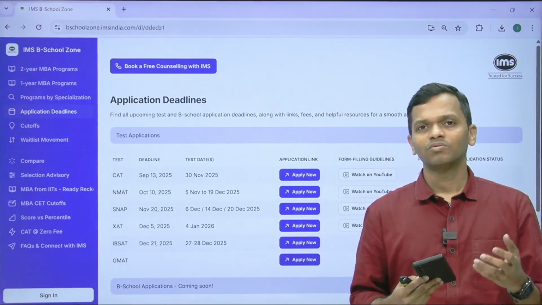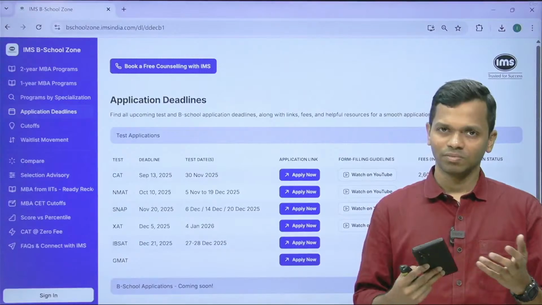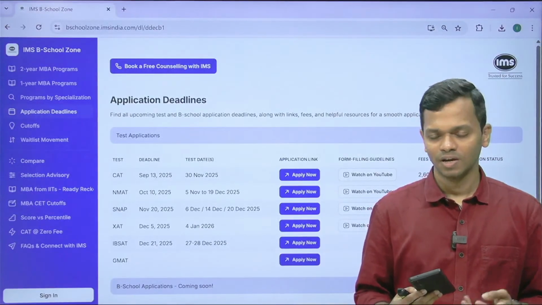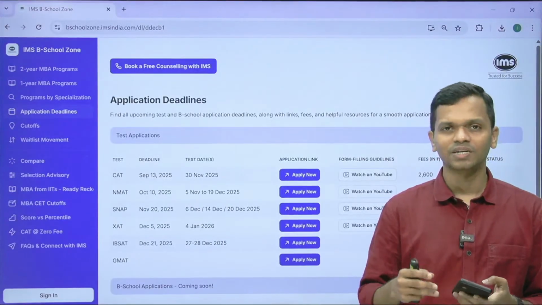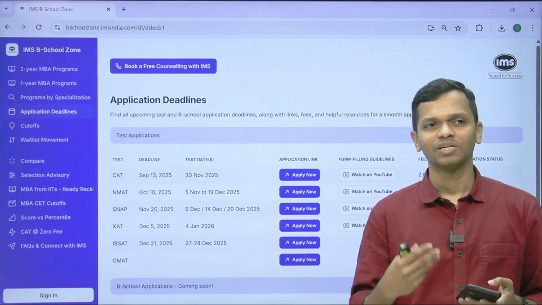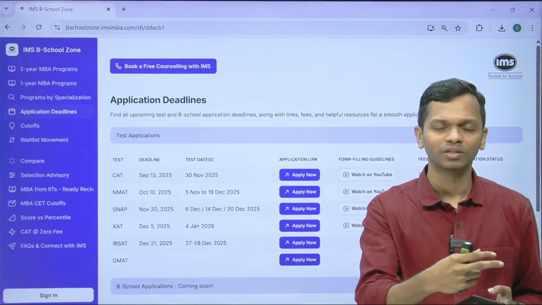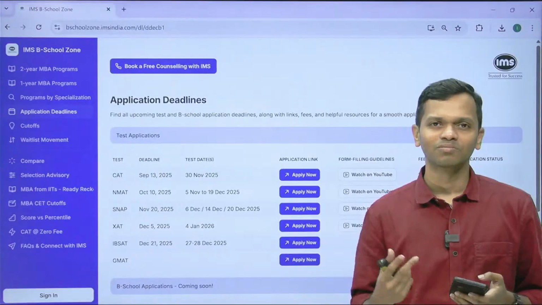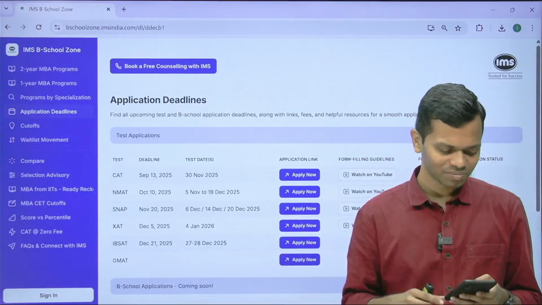So you have to take a call basis your other B schools that you're targeting, other tests that you're targeting, and decide for yourself. But don't pay attention to videos where people say that it is this much and that is why it is not worth it. Worth is a very relative term. You can't really put a price on things just like that. So keep that in mind.